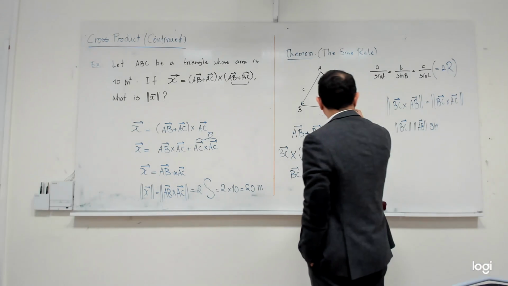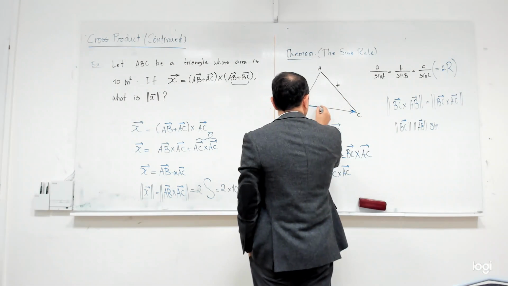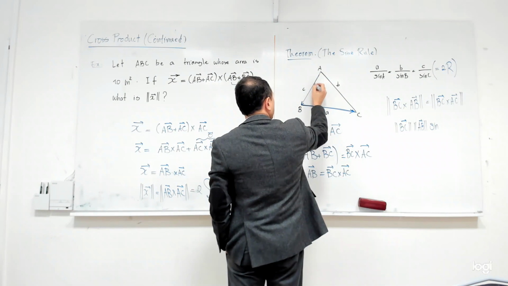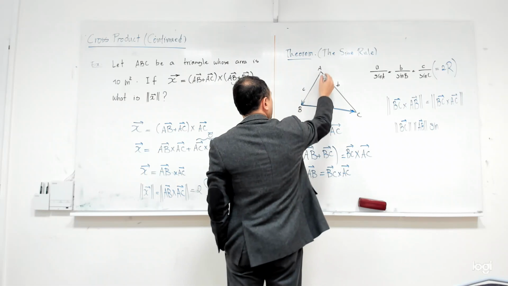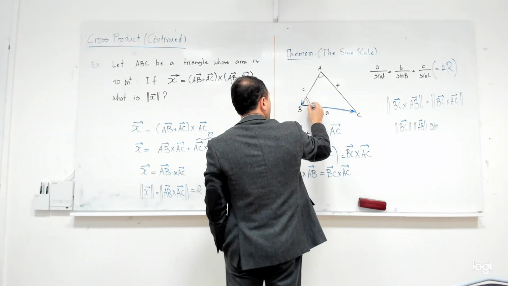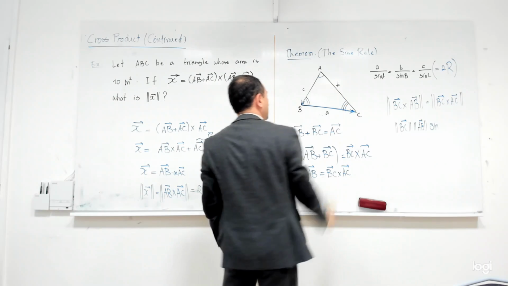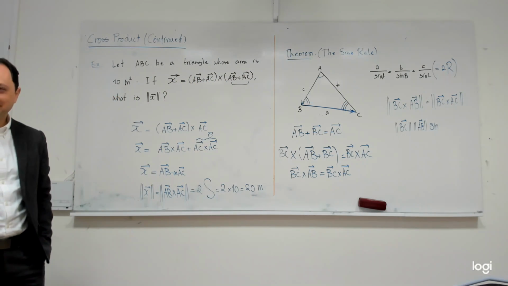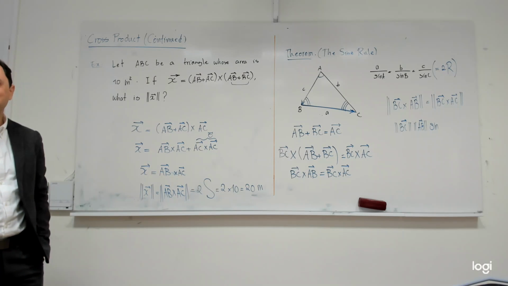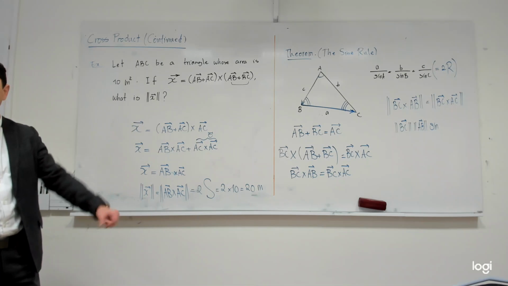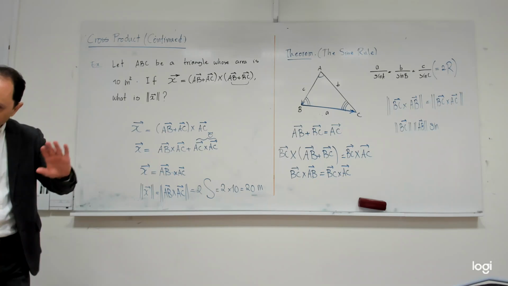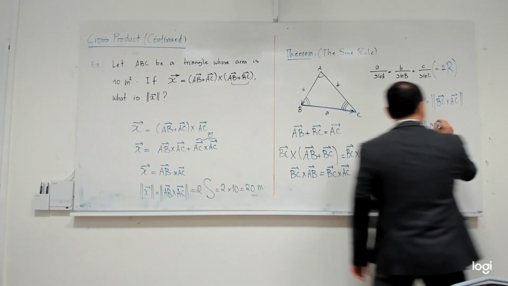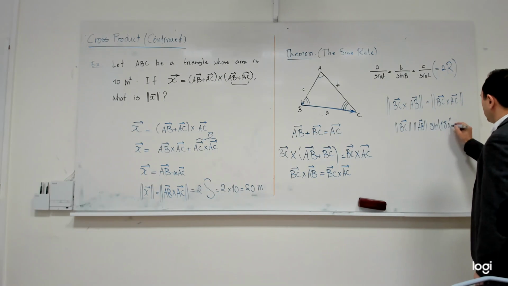BC is this vector, and AB is this vector. What is the angle between them is called? This angle is A, this angle is B, this angle is C. Okay, so what should I write? Sine of? 120. Not 120, you are on the right track. How did you bring 120? You are imagining that this is 60. Oh, right, it's not. 180 minus B, not 120. Yes, exactly. So this becomes 180 minus B.